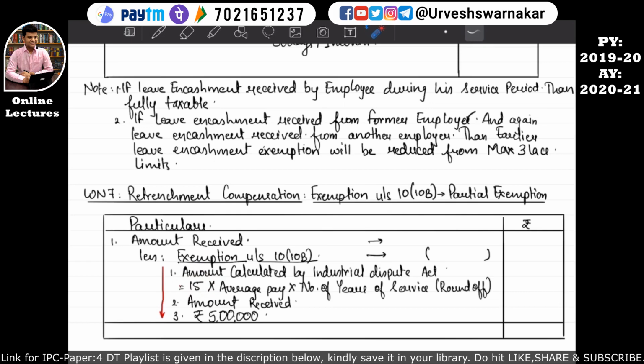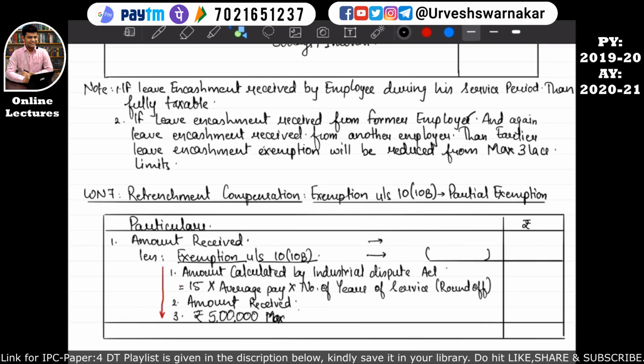Okay, so the formula is 15 into average pay into number of years of service, or the amount actually received, or rupees 5 lakh max, whichever is lower of these 3 will be considered over here. That is the partial exemption under section 10 subsection 10b, and whatever amount is balanced and taken out over here will be considered in the computation of income from salary. I hope this is quite clear to you all.